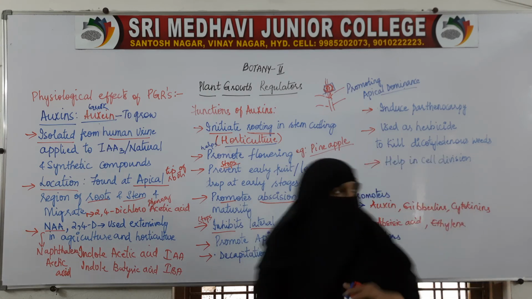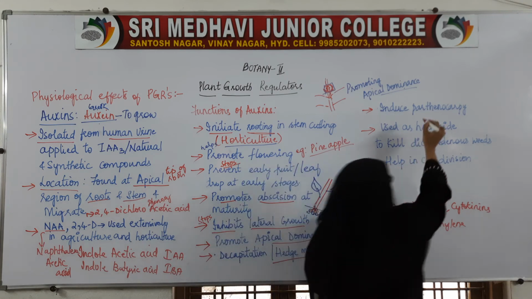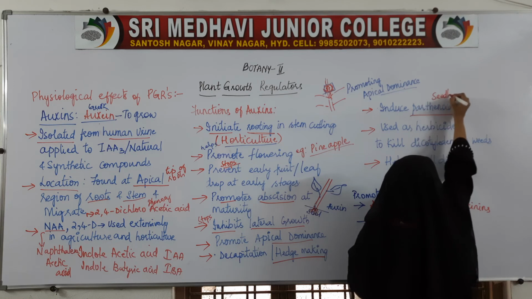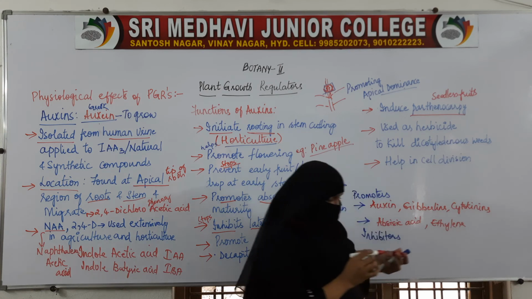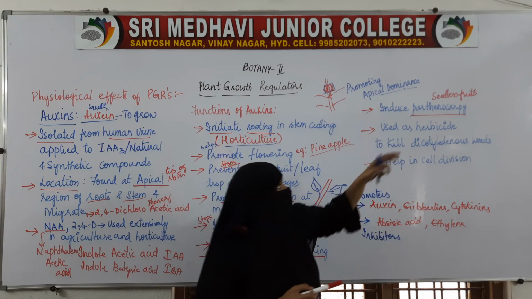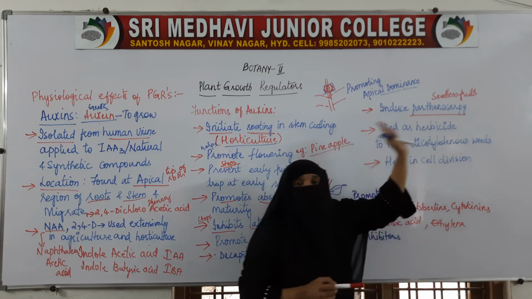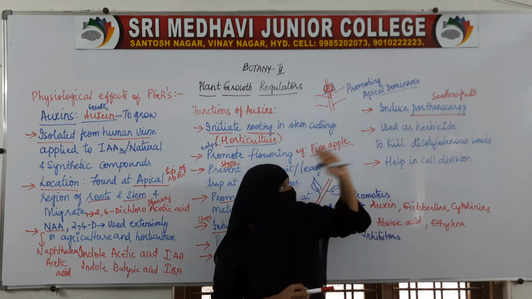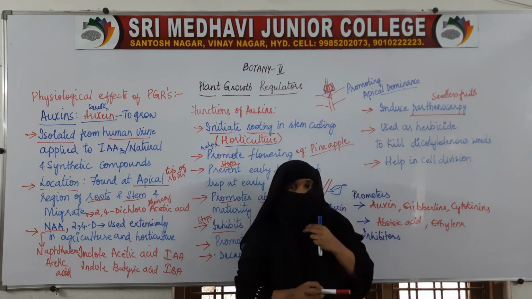Apart from this, auxin also induces parthenocarpy. Parthenocarpy is nothing but the production of seedless fruits. The phenomenon of production of seedless fruits is called parthenocarpy. These are unfertilized fruits. In parthenocarpy, the fruits are seedless.